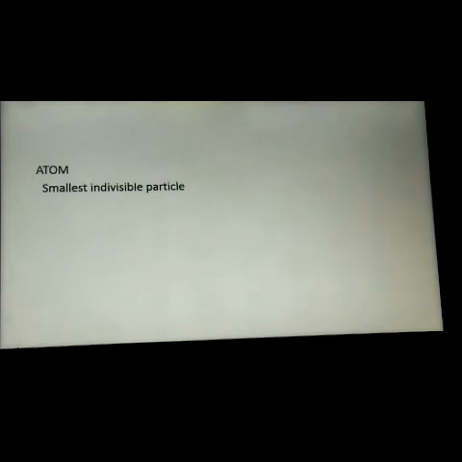The word atomos means smallest indivisible particle. From the word atomos they derived the word atom, and ancient philosophers like Democritus have spoken about atoms.